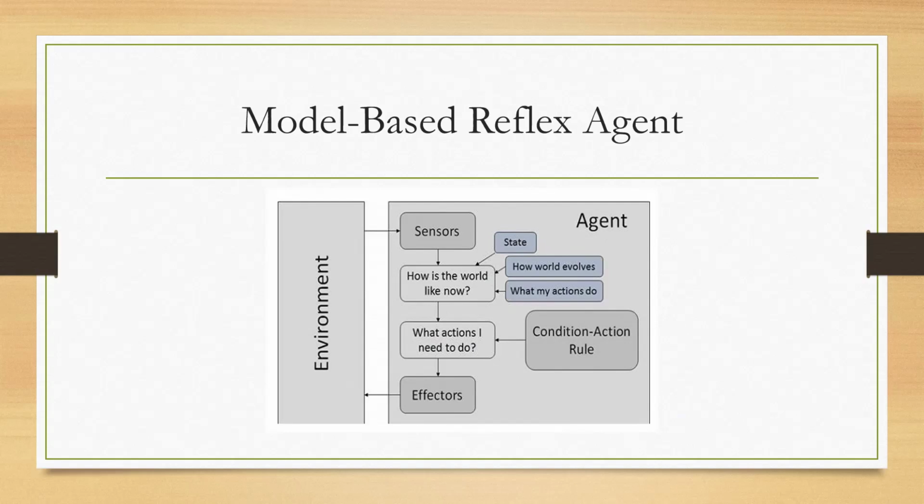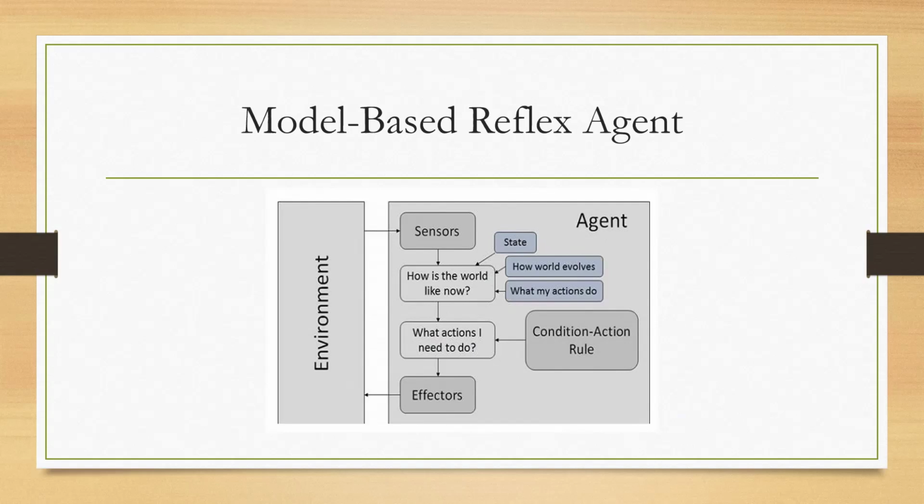I already told in the previous video what a partially observable environment is. Partially observable means we cannot see the other side of things or the other side of cards. For example, in playing cards, one player cannot see the opponent's cards. Suppose you drive a car in a hill station, the driver cannot see the opposite vehicle. So that is called a partially observable environment. This model-based reflex agent can handle partially observable environments.